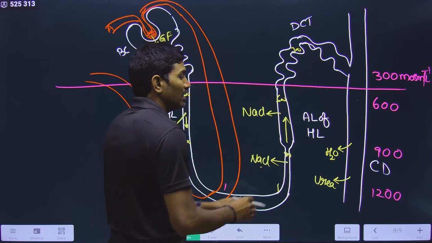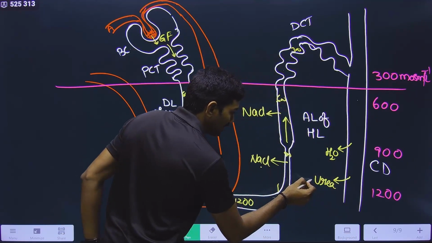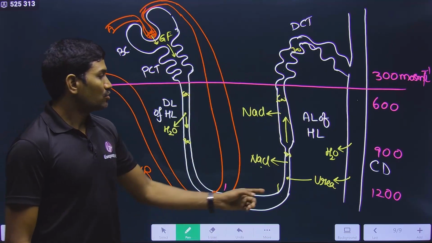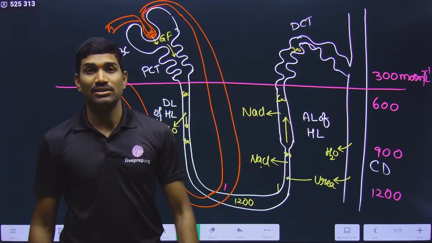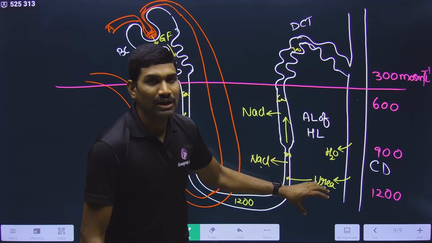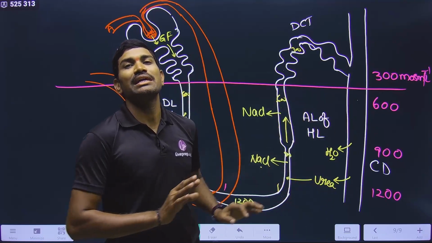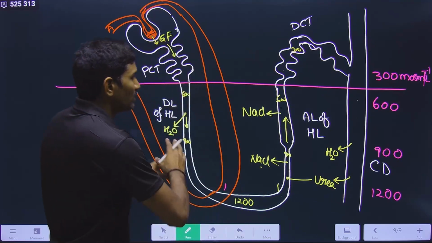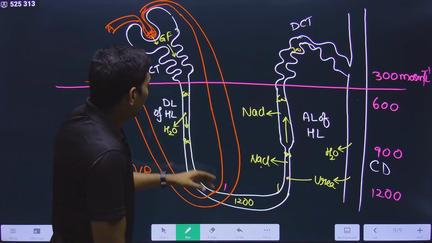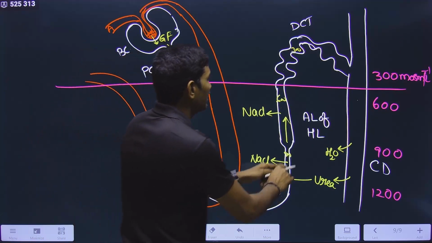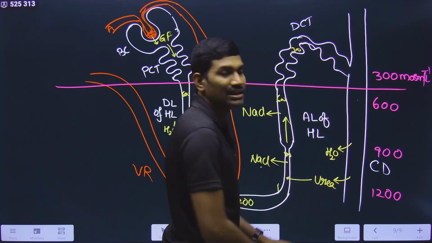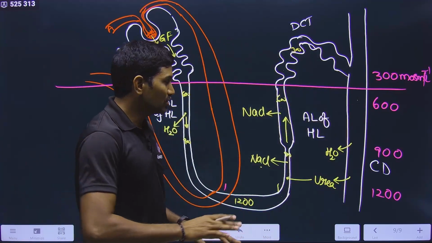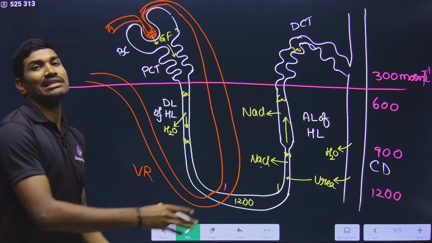So if more and more urea is absorbed, then excess urea will be released again into the ascending limb, so that it can be released again. In this way, only the quantity that is required will be taken, and the excess will be released again by the body. So this is exactly what is happening. In this way, the concentrations are maintained in the nephron and also in the collecting duct. I hope now you understood this. Okay, so this is with respect to the nephron and the collecting duct.